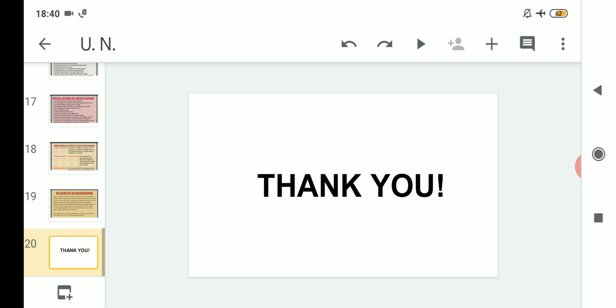So with this, I will wind up today's topic related to the United Nations and its organizations. This is the revision process that is going on, because we have earlier read about all these topics. Now we will revise once more in order to understand it in a more descriptive way, so that it can be helpful for you in many ways. So with this, I will wind up today's topic. Thank you.